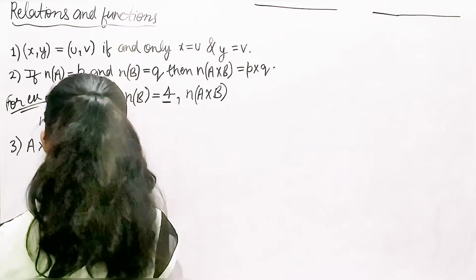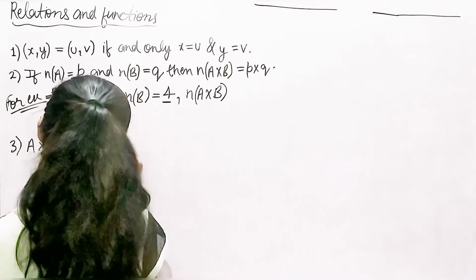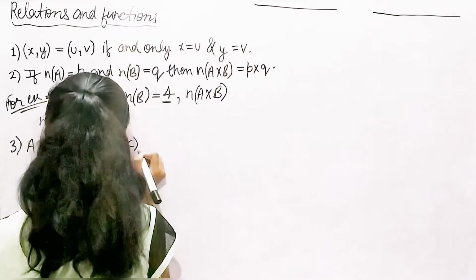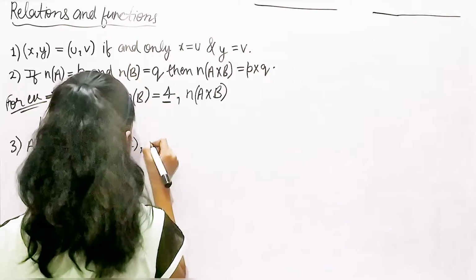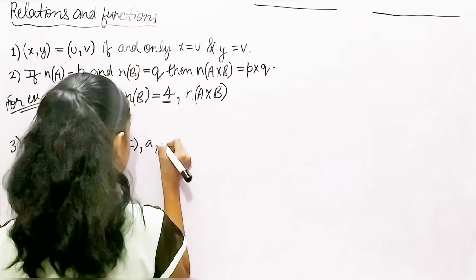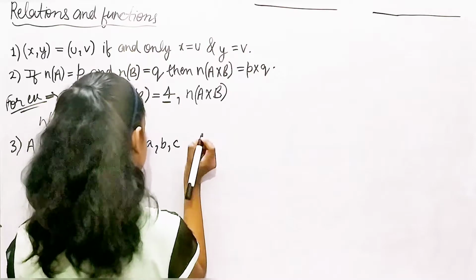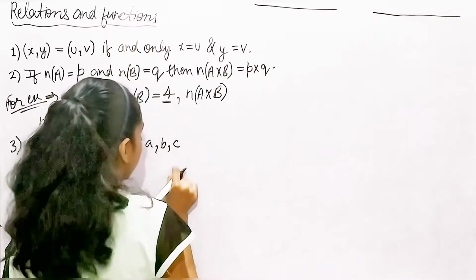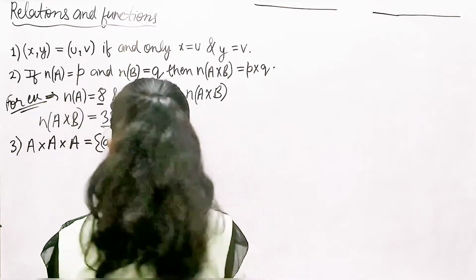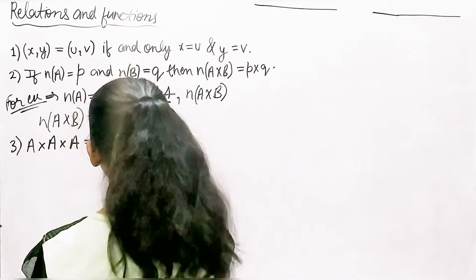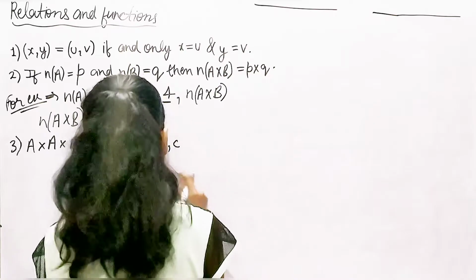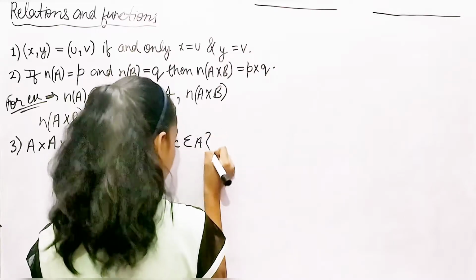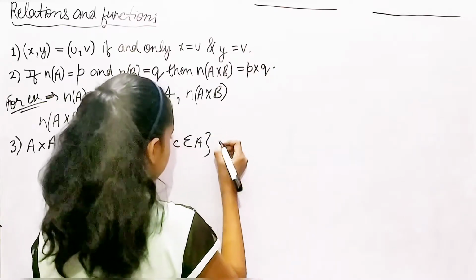And it is equal to, such that A, B, and C, such that all these three elements belong to set A. So what does that mean?